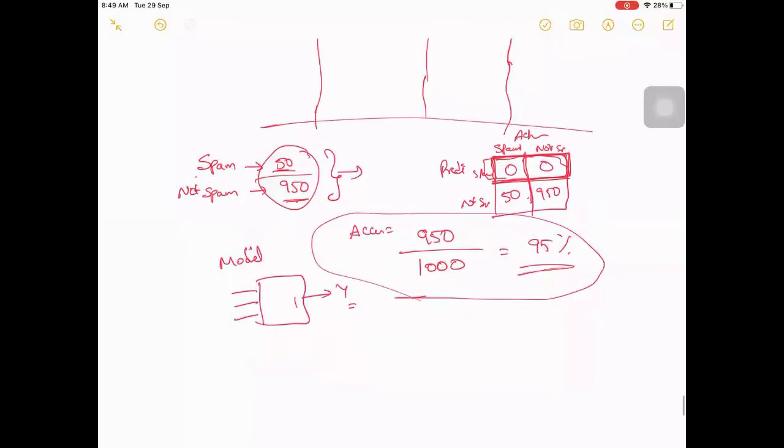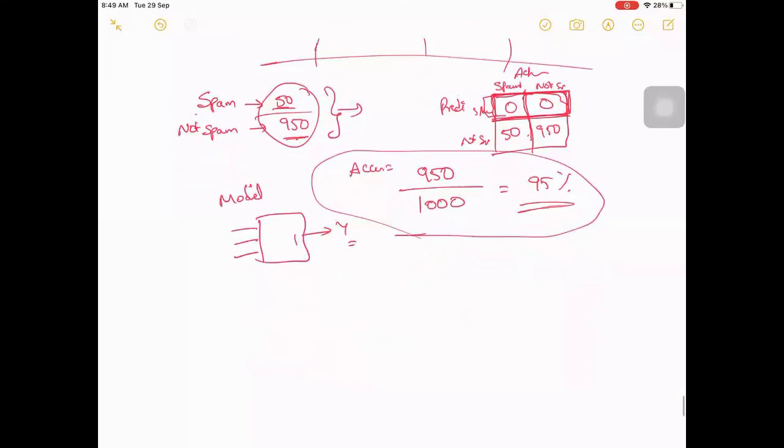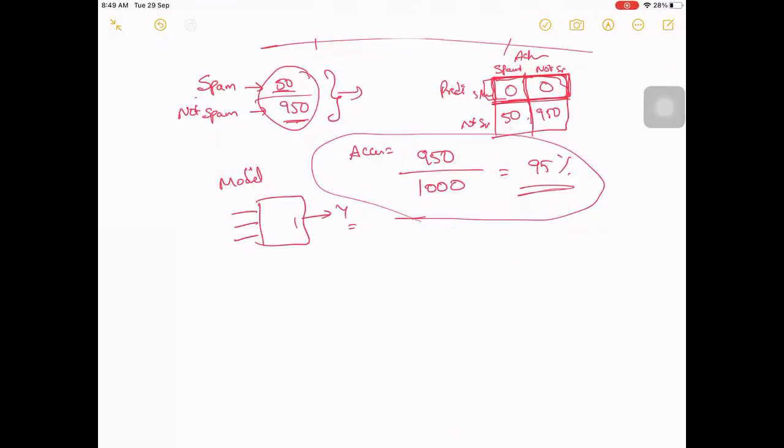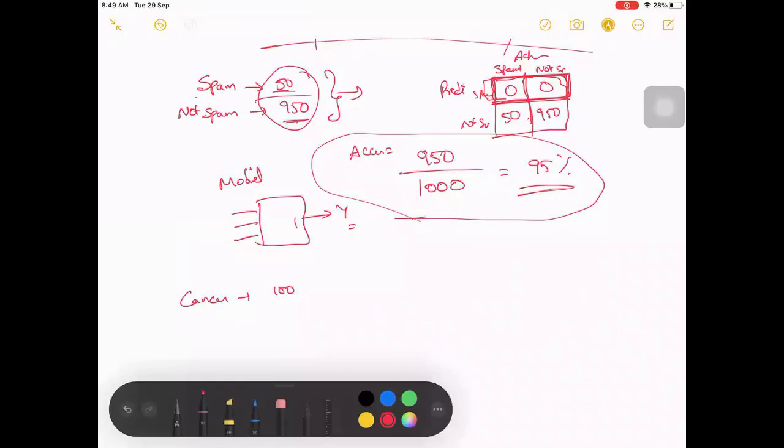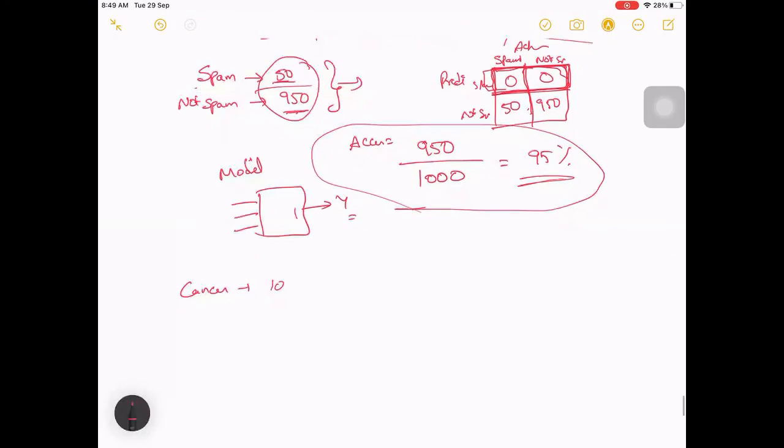There is one more case, something else, like a cancer data set. Let us say there are only 100 patients, and let me also make it much more skewed: you only have 10 examples of a person having cancer, and not cancer is 990.